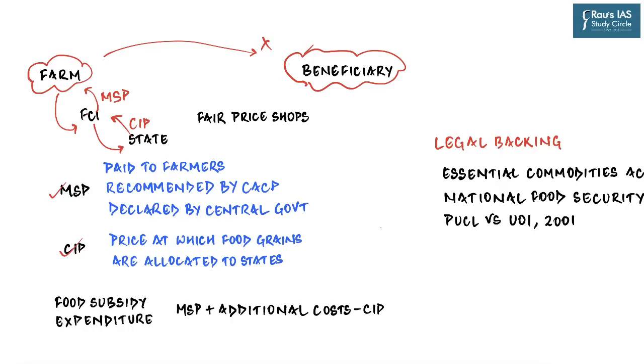So now you can clearly see that what FCI spends for getting that food grain is MSP, but what it gets in return is CIP. But the grains are still not at the door of beneficiaries.